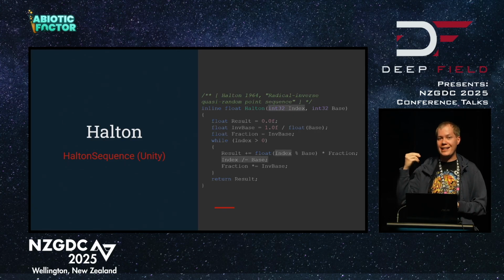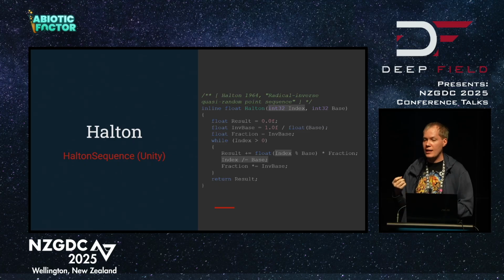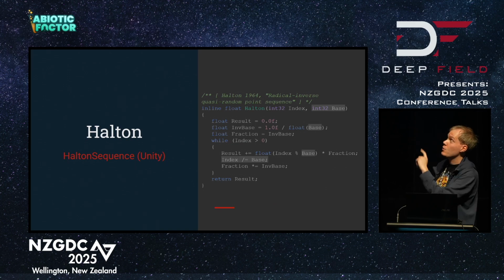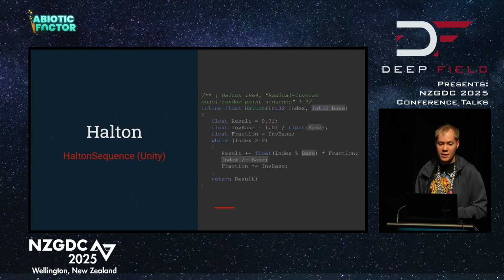It will treat it like the seed that we saw a moment ago in srand, and it will generate a new random value from it, a predictable random value, where if we pass the same index, we will get the same value. If we want a different value at the same index, we can use a different base. Doesn't matter too much. I just want to point out as well that this Halton sequence has been around since 1964, pretty much unchanged. So it has had staying power.